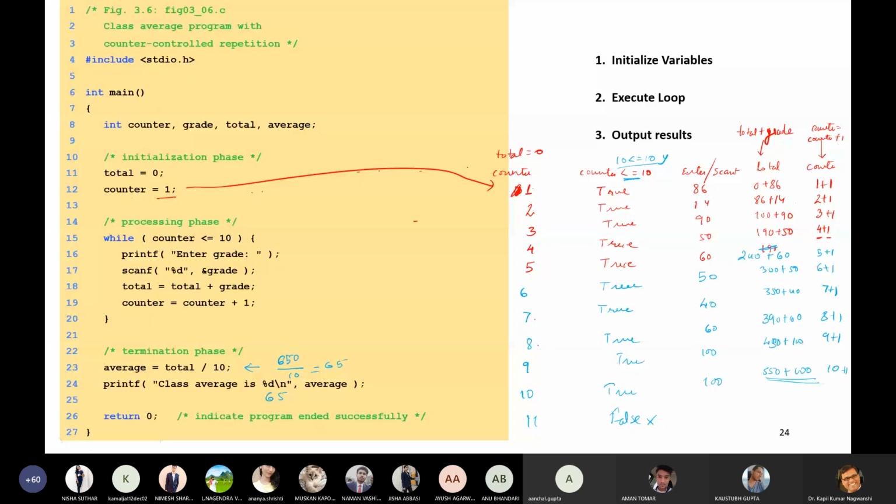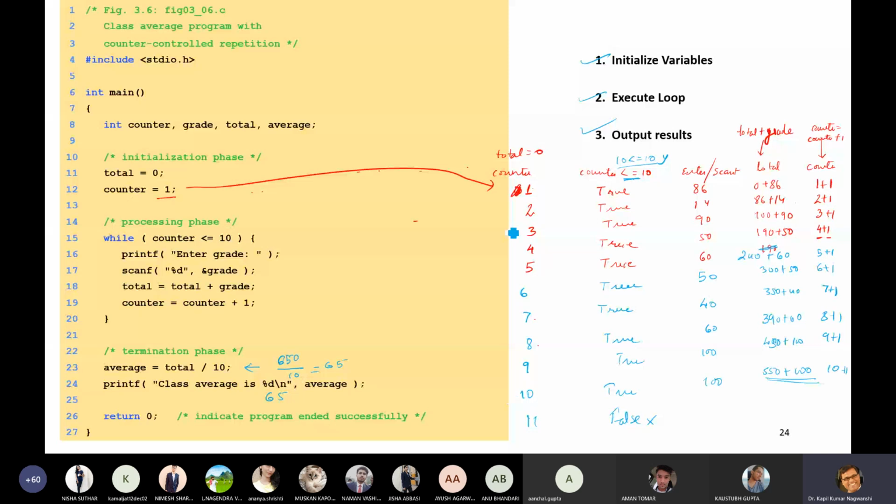So is it clear to all of you? Yes, sir. Fine. If you have any doubt, please ask. So what is our sequence? Initialize the variable, execute the loop, and output the result.